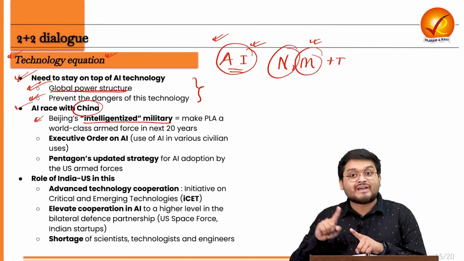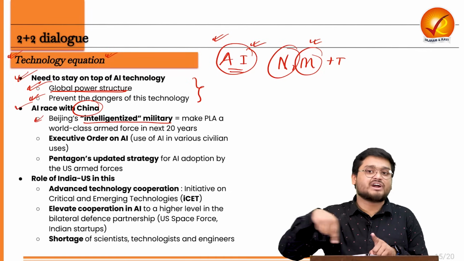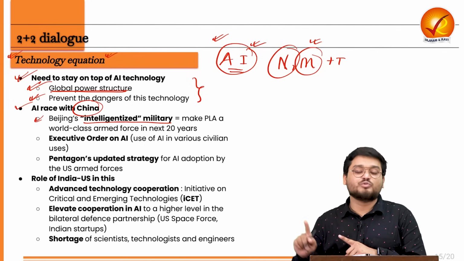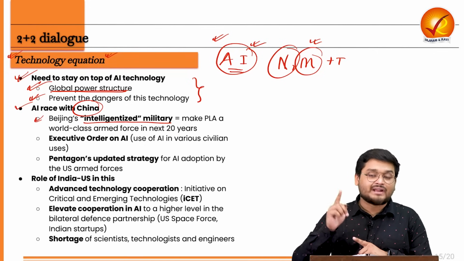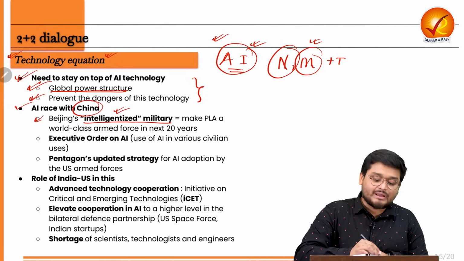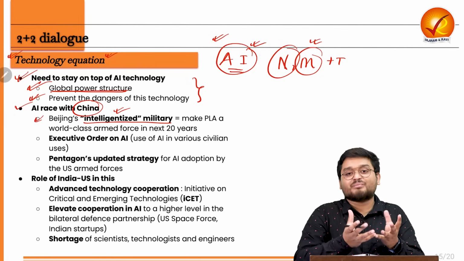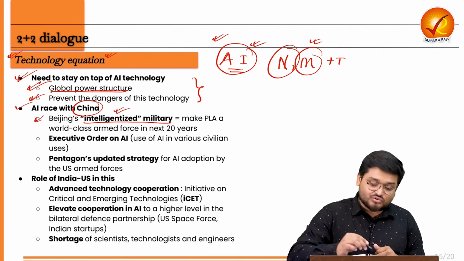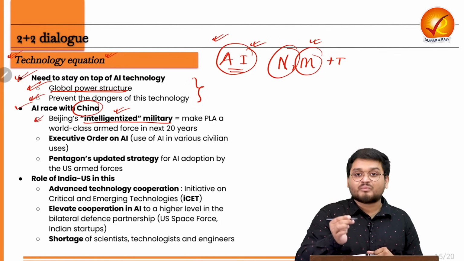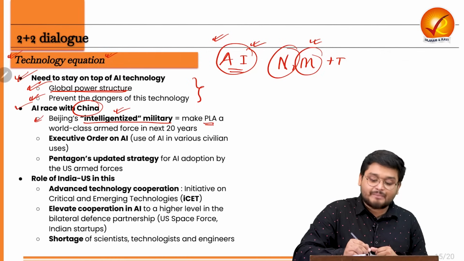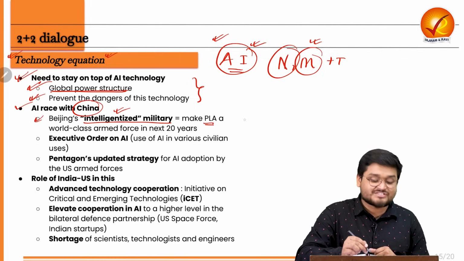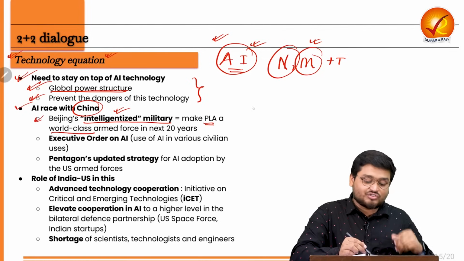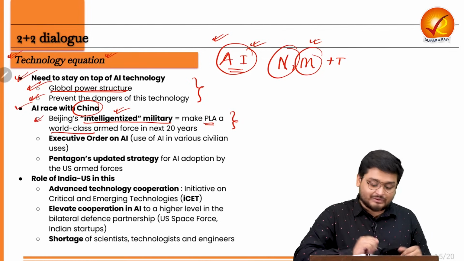Information can be in the form of intelligence of what all other countries are doing. Right now China already has achieved superior knowledge in that. Right now China is focusing on making that information more intelligent using artificial intelligence technology. So it is also trying to transform the PLA, People's Liberation Army, the army of China, into a world-class armed force in the next 20 years, and this is the overall broad plan of China.